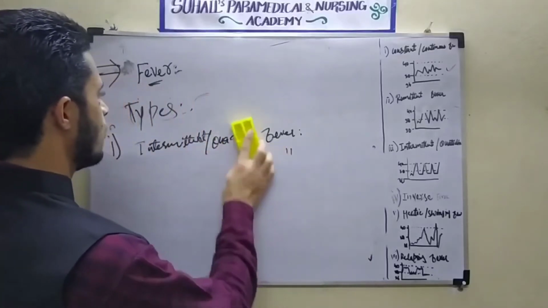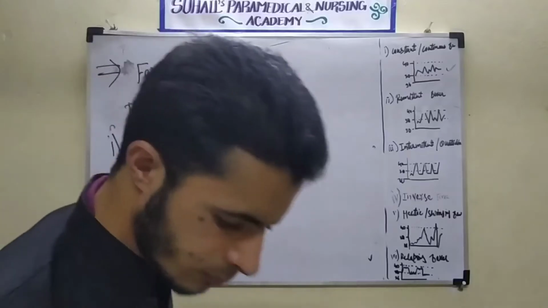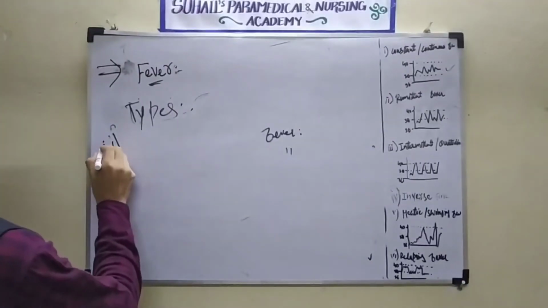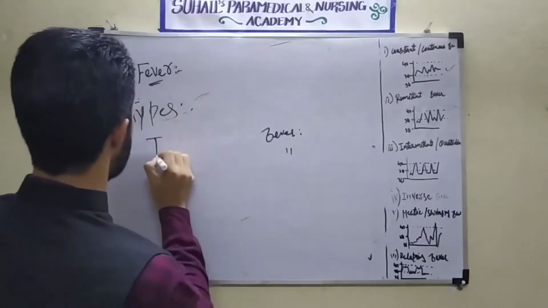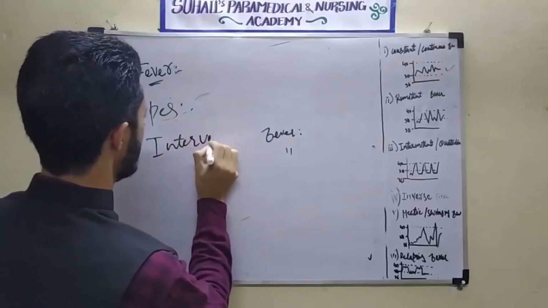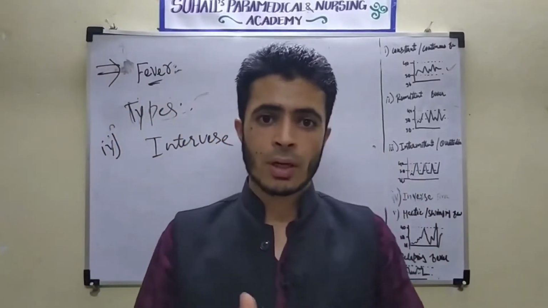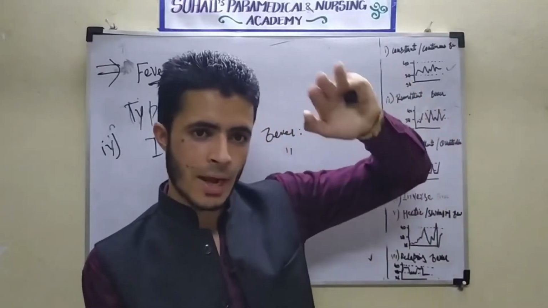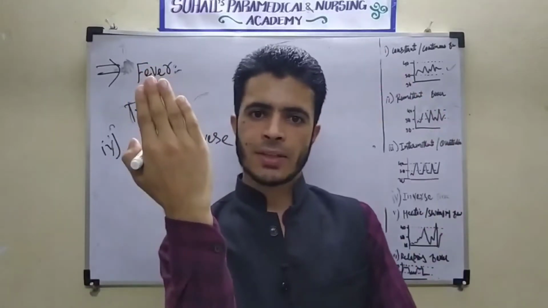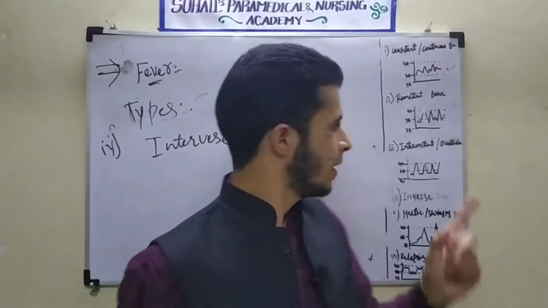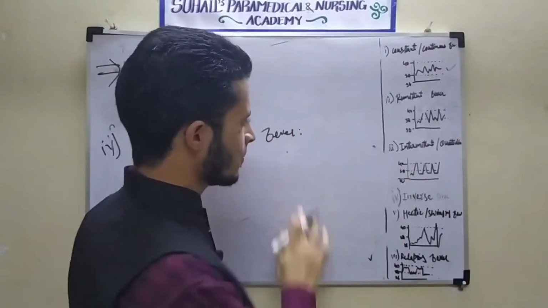So another, what is the fourth? Fourth is inverse. Inverse means what? Inverse fever. See here, very simple. Inverse means opposite to what was actual. So if my hand is like this, that is inverse. So see what will happen in the inverse.